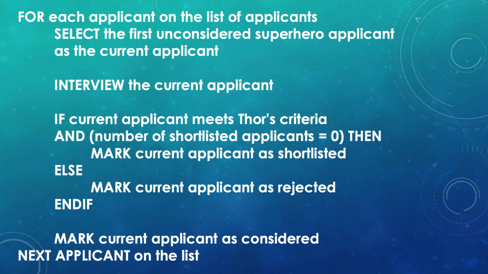But notice something interesting about the if conditional. If the current applicant meets Thor's criteria and the number of shortlisted applicants is 0, then you shortlist. Otherwise, even if the person meets Thor's criteria, if you already have one shortlisted applicant, what are you going to do? You will reject that fella, right? So option number 6 will give you one shortlisted candidate.